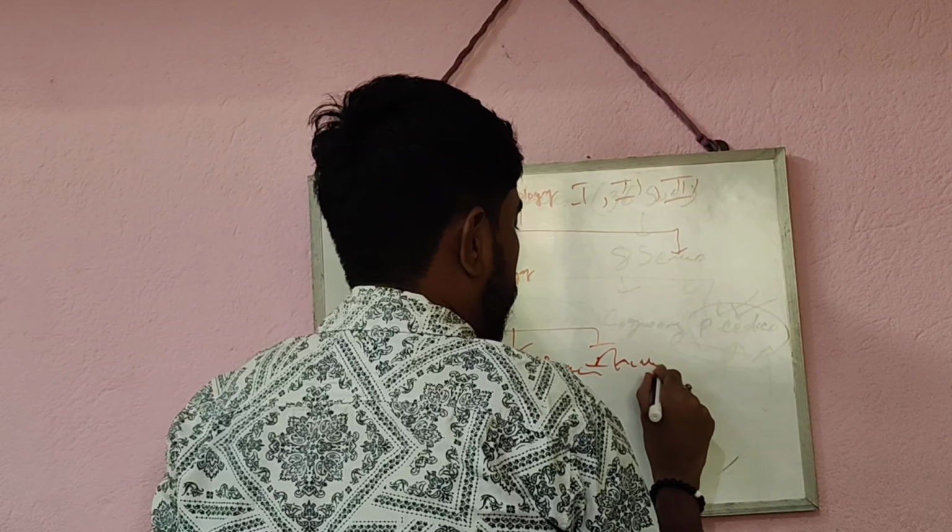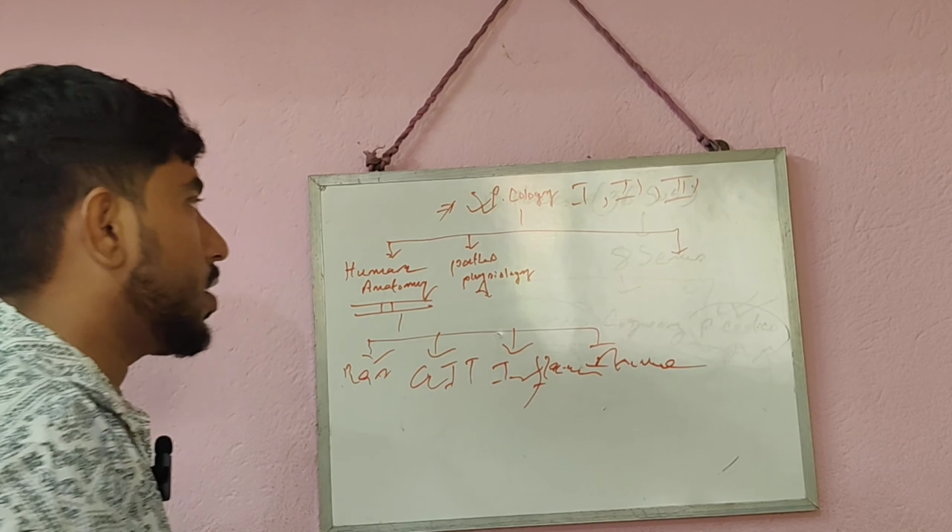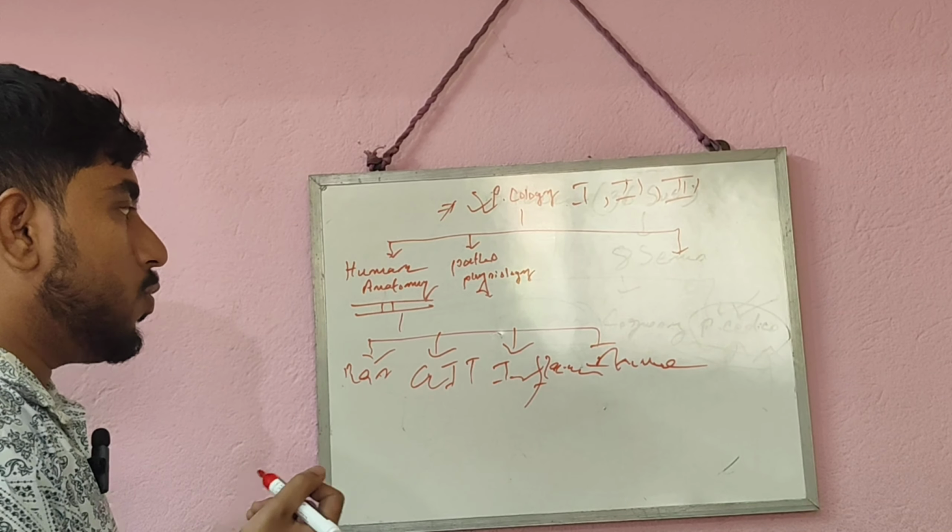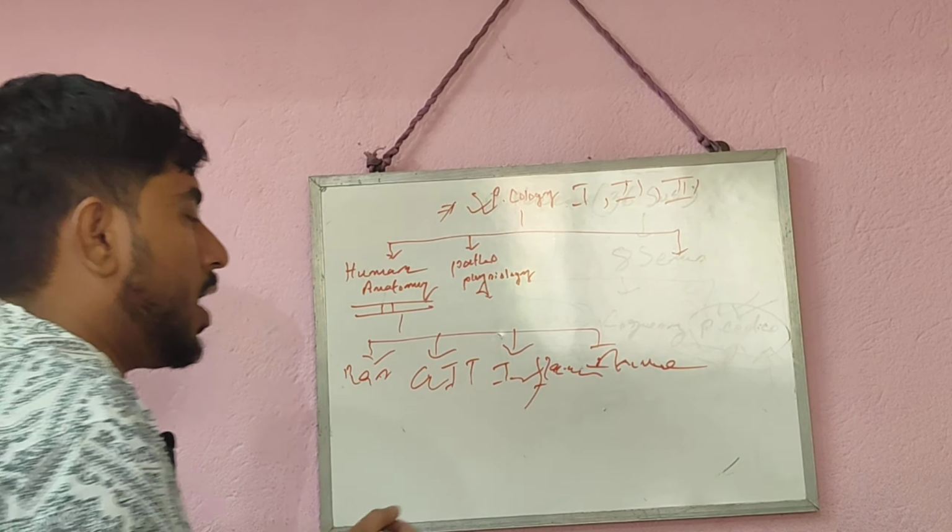In that, the human body itself works as a drug. Here we have no record of drug taking from outside. Our body generally itself acts as a drug and fights against different diseases.